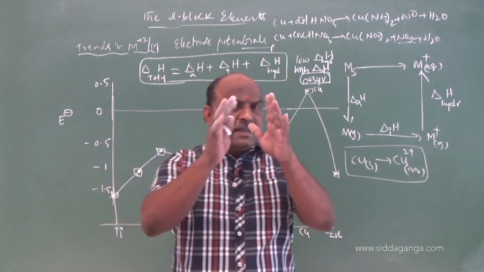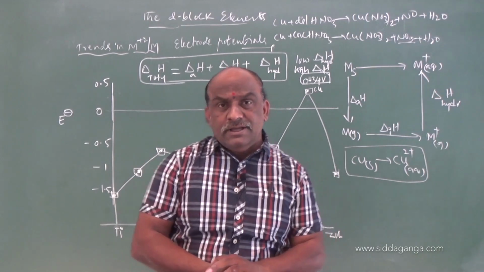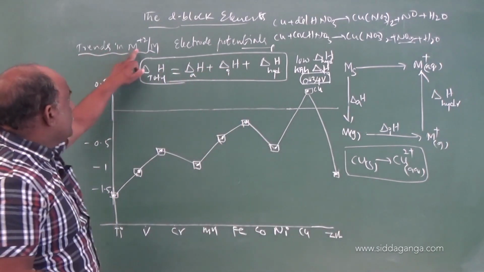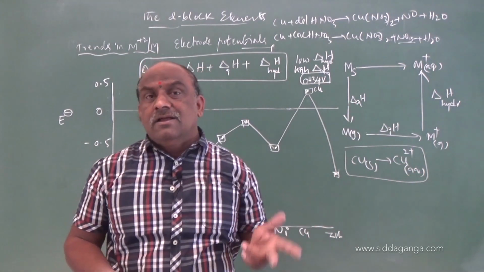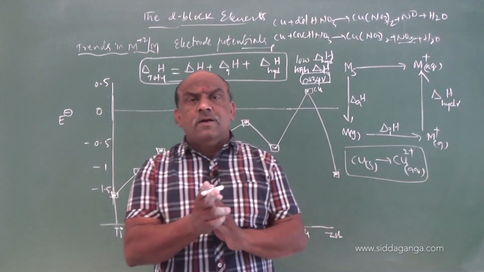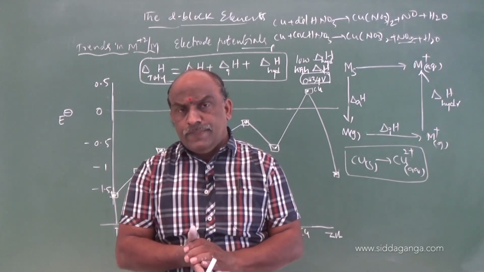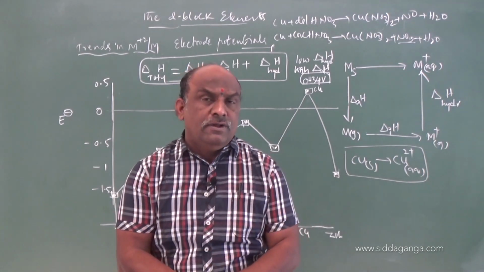There was one table in your NCERT text. Go through the table of M2 plus over M, the divalent metal couples, which you observed. In the table, the one and only unique behavior is copper at plus 0.34. Remaining all elements have negative values only.